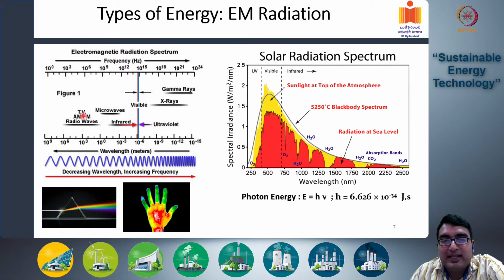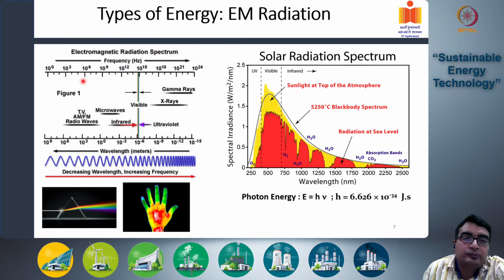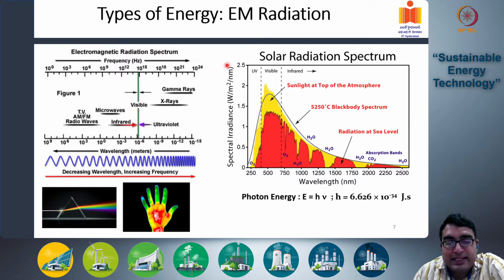So 10 to the power 3 to 10 to the power 6 meters for the wavelengths, and clearly these waves have much lower frequencies. Their frequencies are also between 10 to the power 3 to 10 to the power 6 hertz. So remember, wavelength and frequency are inversely related. As the wavelengths increase, the frequencies decrease, and vice versa.